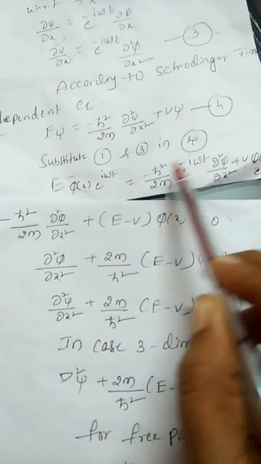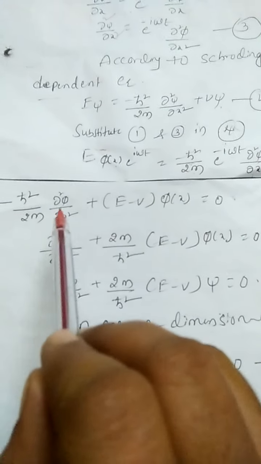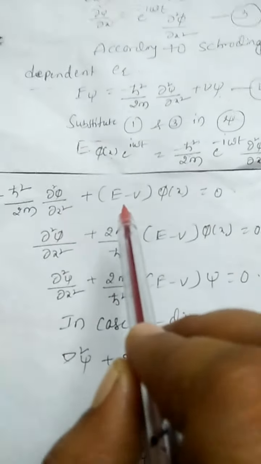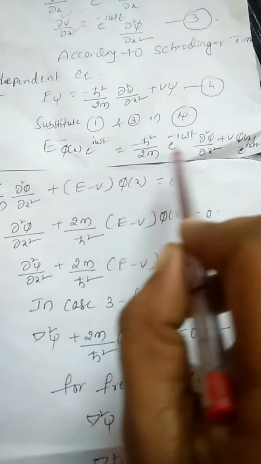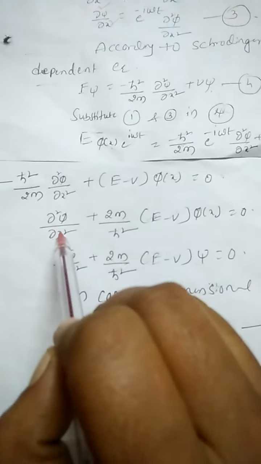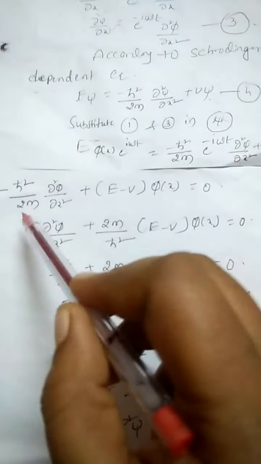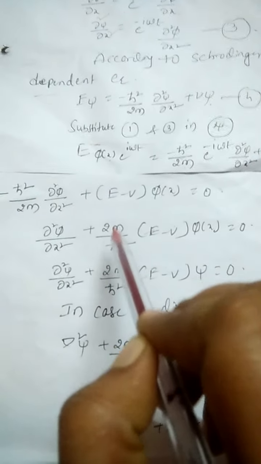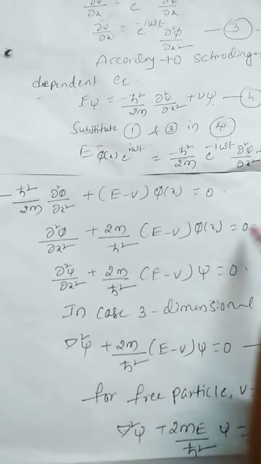All these terms are brought to one side. So we get it in this form: minus h cut square by 2m del square phi by del x square plus E minus v into phi of x is equal to 0. The above equation is simplified and we get this equation. Del square phi by del x square, this term is taken to the right side, so that becomes 2m by h cut square, E minus v into phi of x is equal to 0.